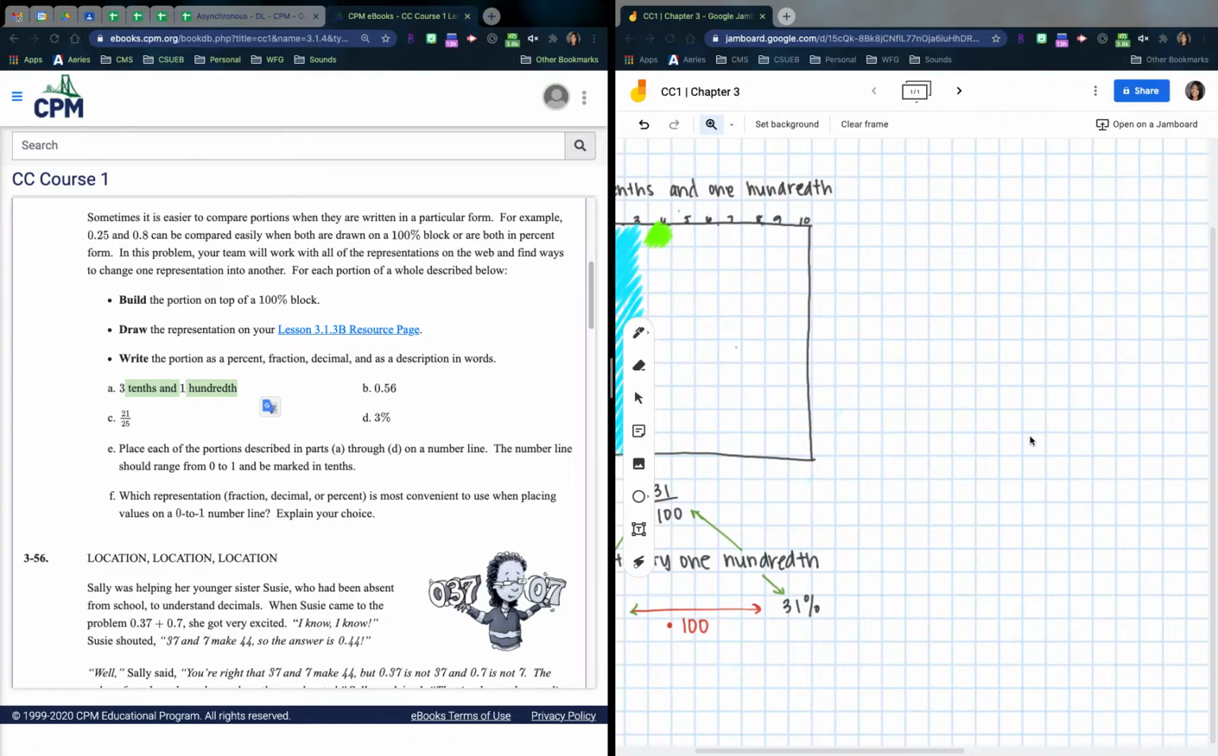Right. So I'm going to go ahead and do part B here. Sorry, you're going to have to draw these 100 blocks again. Right? It says 56/100, right? So this is how I read it. This is how I'm going to build it. And this would be 56 out of 100. Go ahead and draw that hundreds block again.